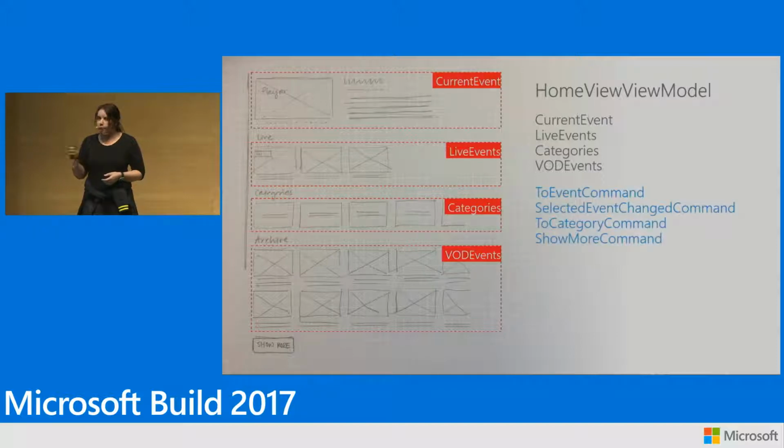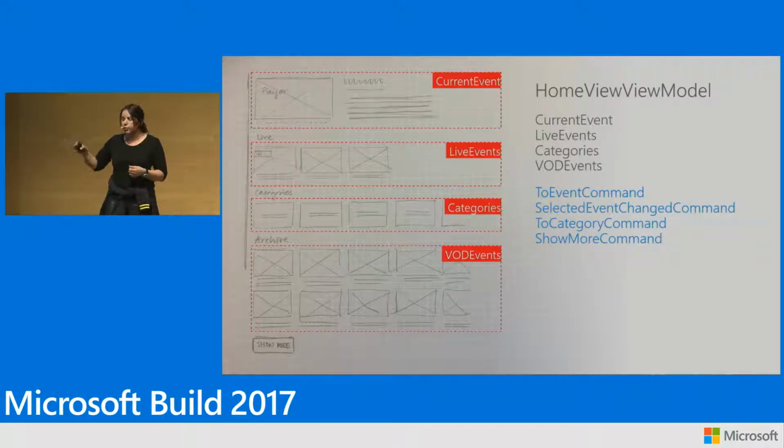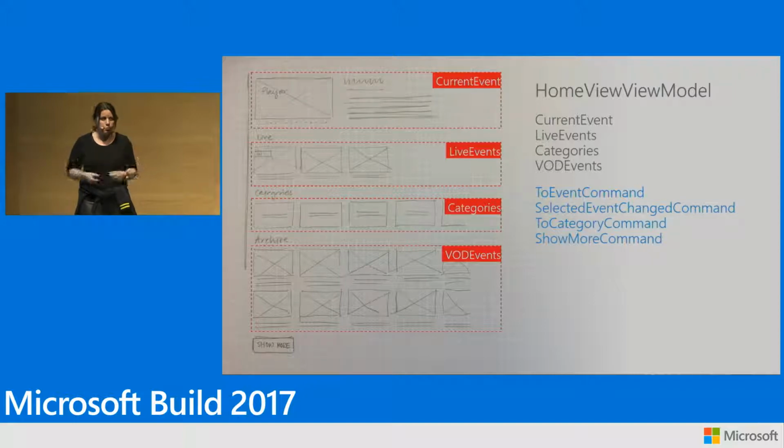And then we have commands. Commands is everything that's an activity in the page. For example, the button click, or when you click on a video and go to the next page, or when you click on a category and select it. All of those go to commands, which means that our views can now be completely decoupled from the code.